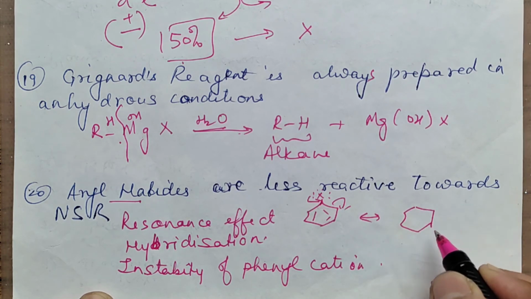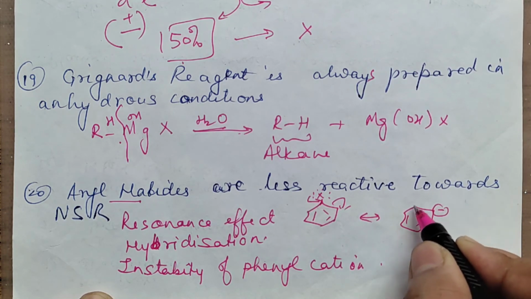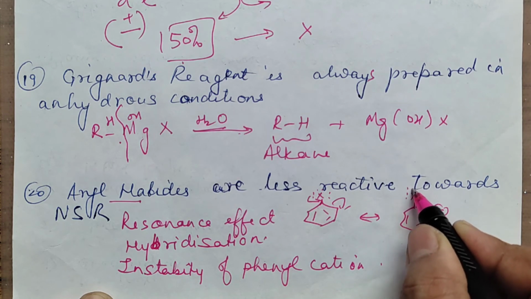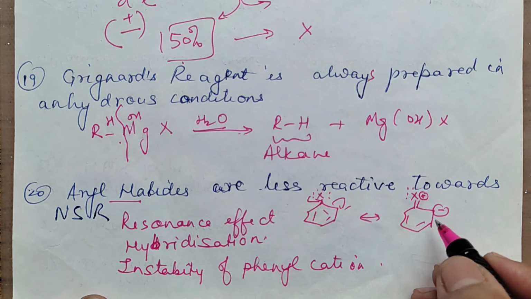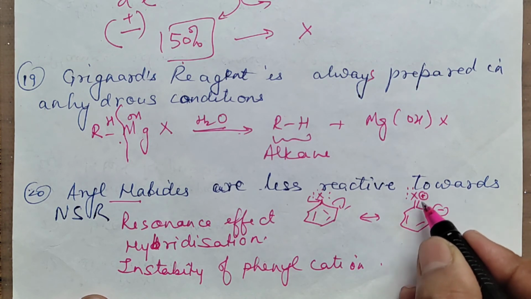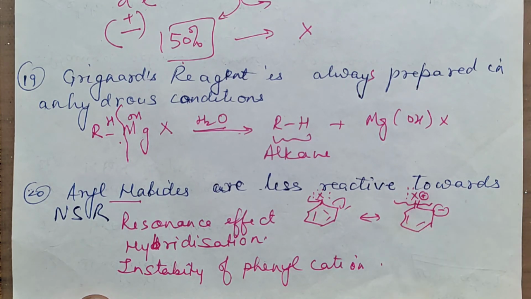structure I am drawing and showing it to you, this is negative, this will be a double bond halogen, and a positive charge appears here. So what happens here is you are having a carbon halogen double bond. When it is a double bond, this bond will not break. So one is this. Draw all resonating structures and write down, due to resonance there is a partial double bond character which appears between carbon and halogen. The bond does not break.